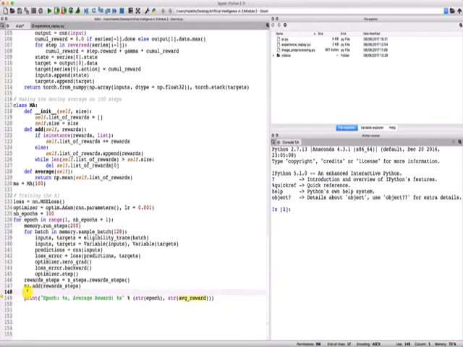To get it, we just need to use the average method this time from our moving average object, so we do na.average, just like that, because our moving average was already updated with the new reward steps that we just added thanks to the add method. Great, so now we have our average reward, so that will populate here, and this is going to be printed every epoch. So this is going to be very exciting because each epoch we're going to keep track of how the AI is going.